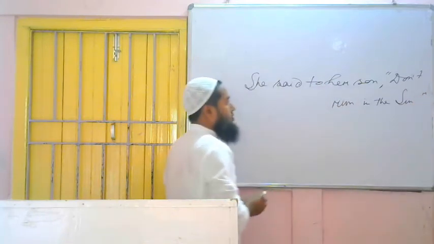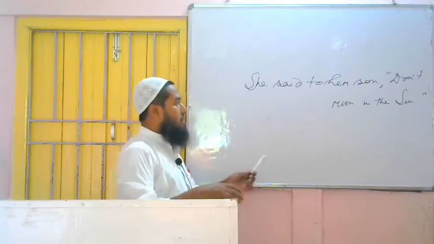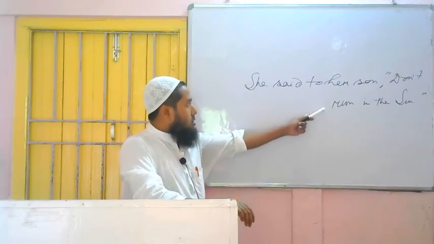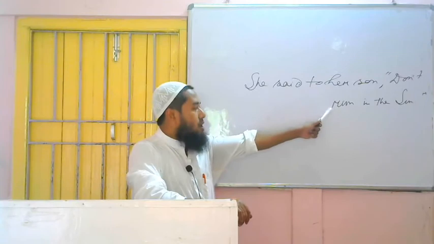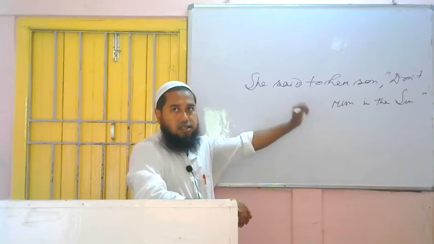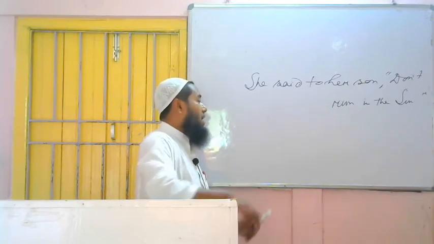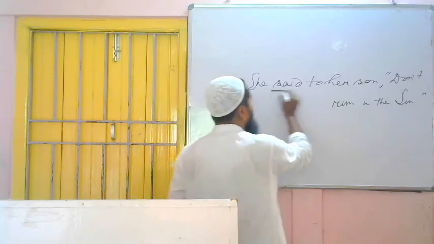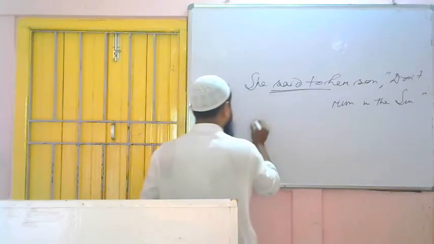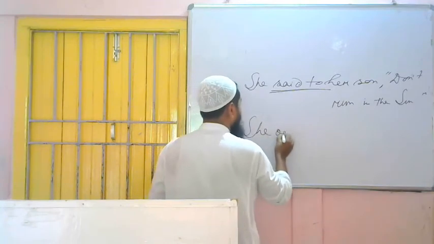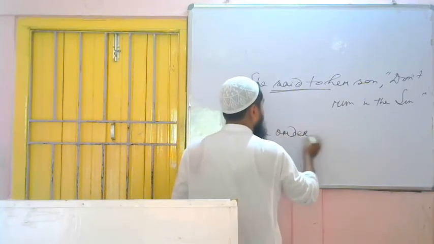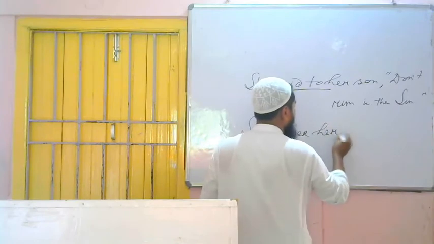So this is imperative because here she is ordering her son in a negative way. So this is a negative imperative. What to do in place of said to, have to use what? She ordered her son.